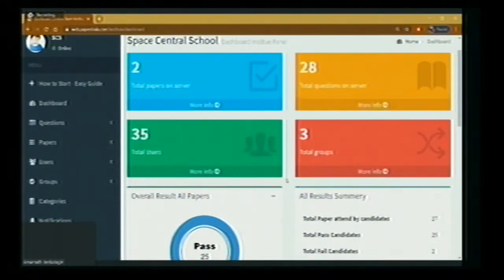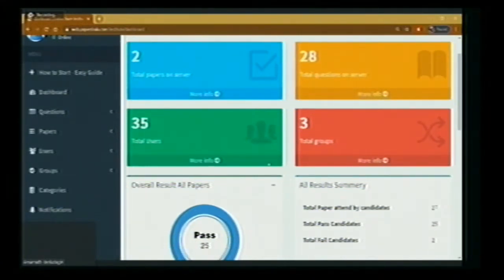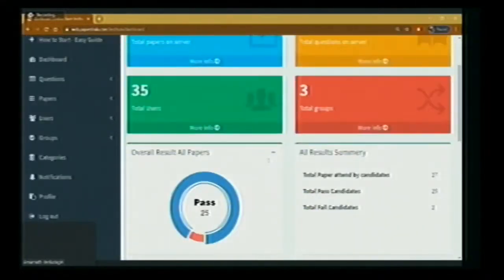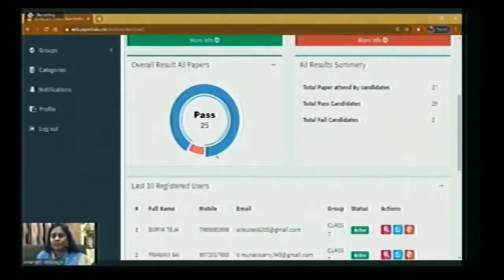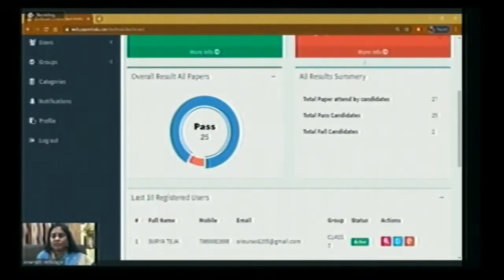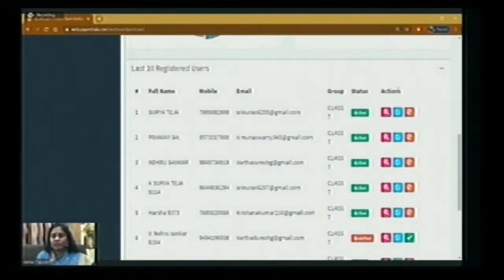So these things we can have in detail. Now these are the users, and very importantly, after adding some 25 students, if we want to deactivate a few students, you can see the buttons here, like a student status. Suppose first name is Surya Teja, status active. Just by clicking it, you can deactivate the student.